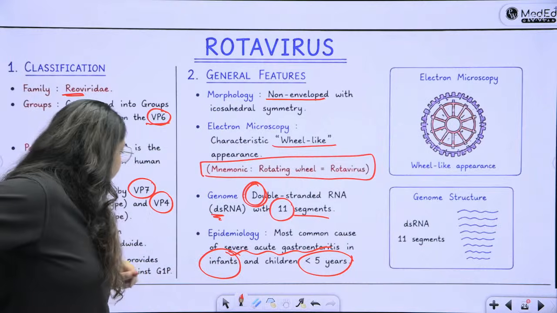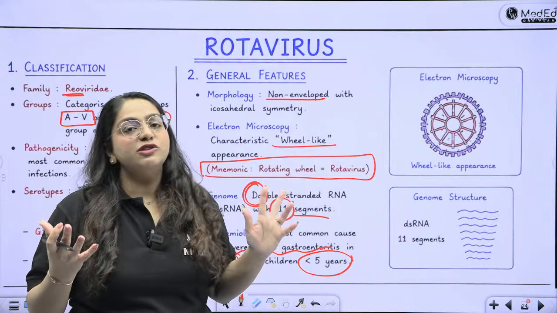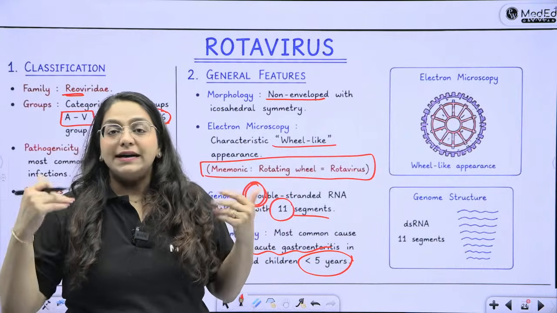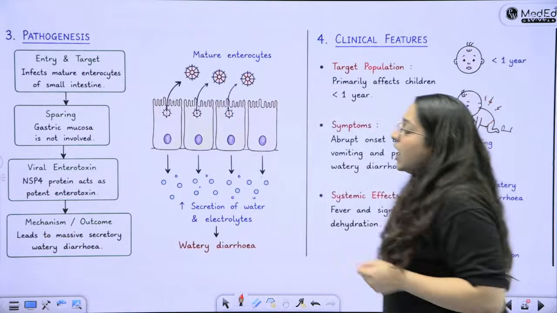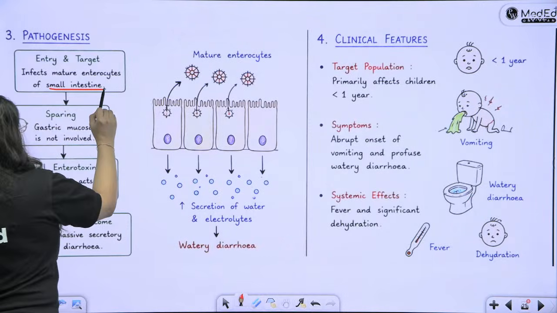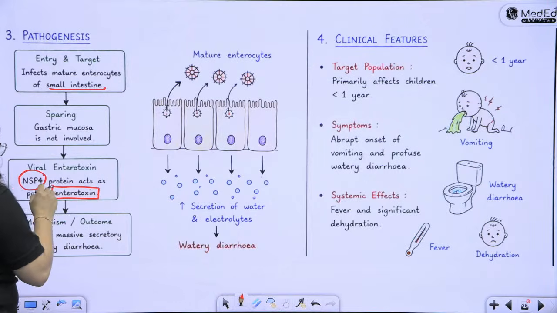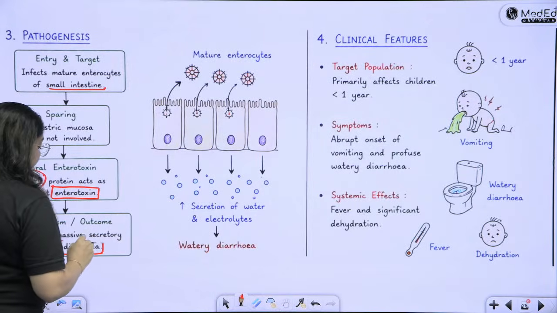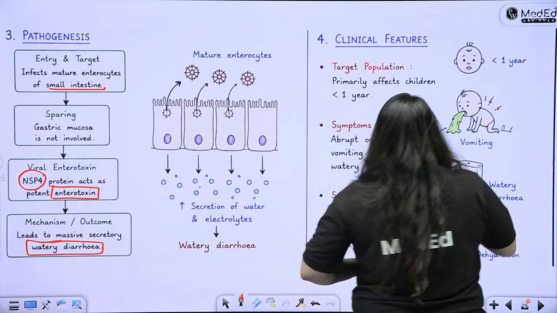All right. Then you have non-structural protein 4, which codes for the enterotoxin produced by the virus. That is going to lead to the watery diarrhea that we are going to see. Right? Of course, it enters the cells and affects the cells of the small intestine. Gastric mucosa is never involved. NSP4, NSP is non-structural protein, acts as an enterotoxin, and as a result there is watery diarrhea associated with the rotavirus. Okay, clinical features: what is the target population?